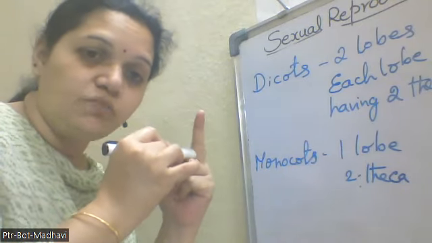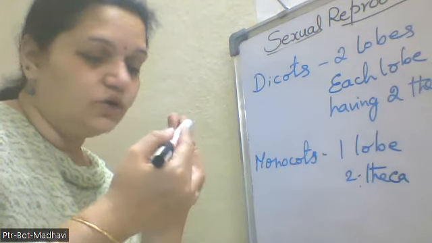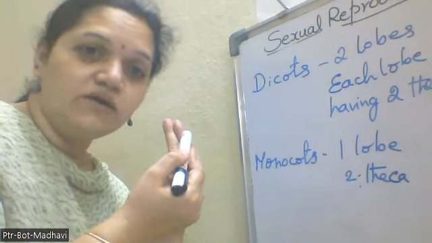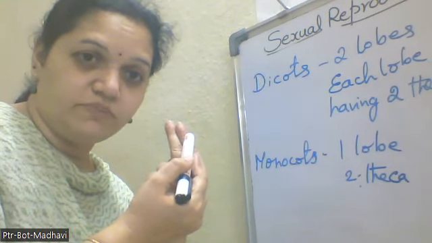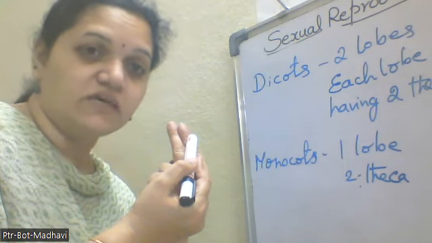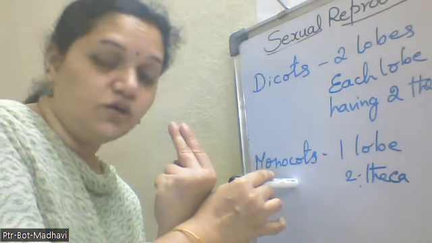And this lobe is again divided vertically to make the 2 theca. So in each and every theca, one microsporangium will be present. Like this, a total of 2 microsporangia are present in the anther of the monocot plants.